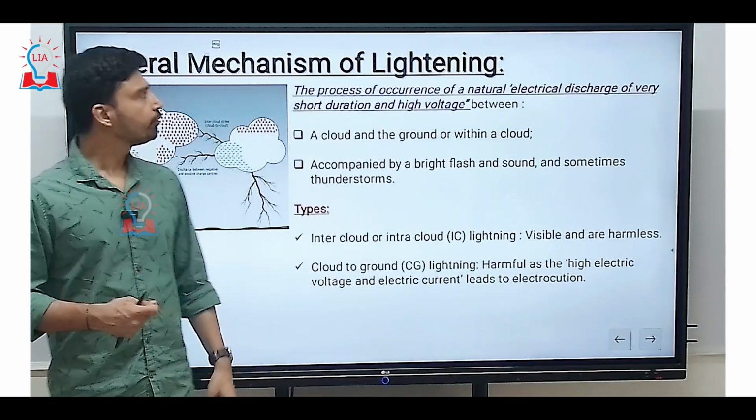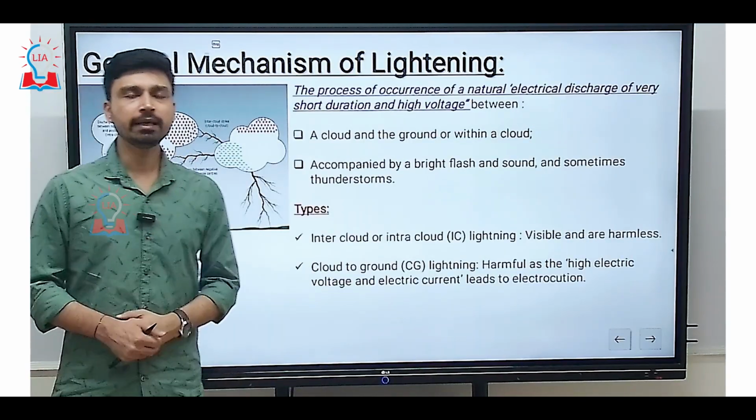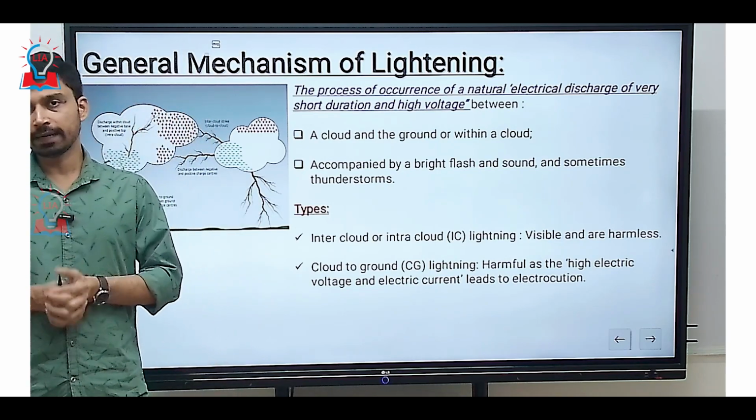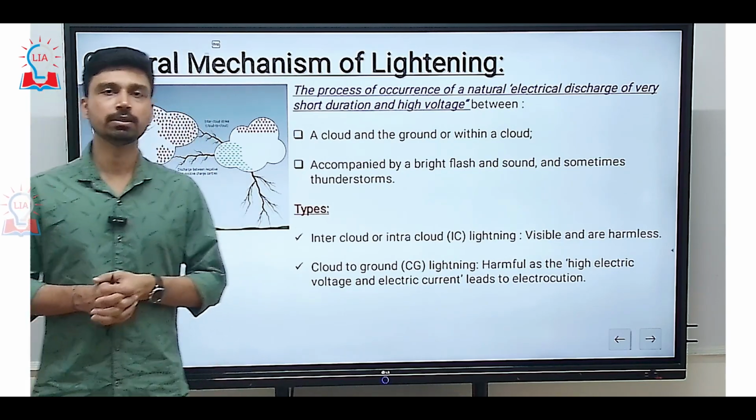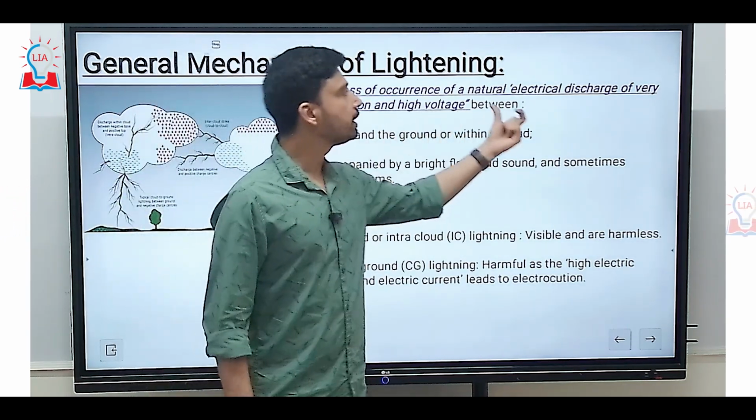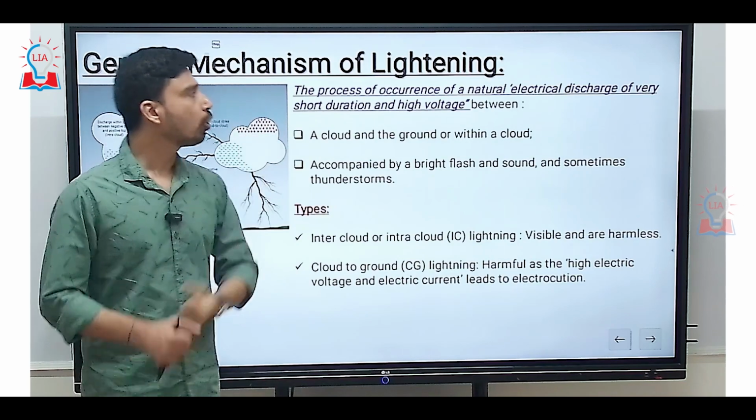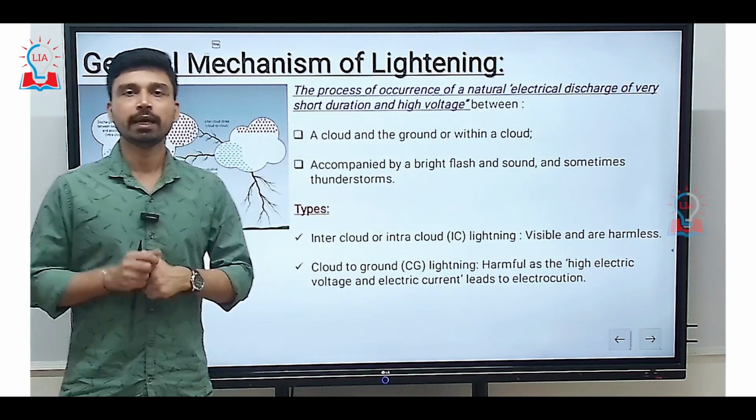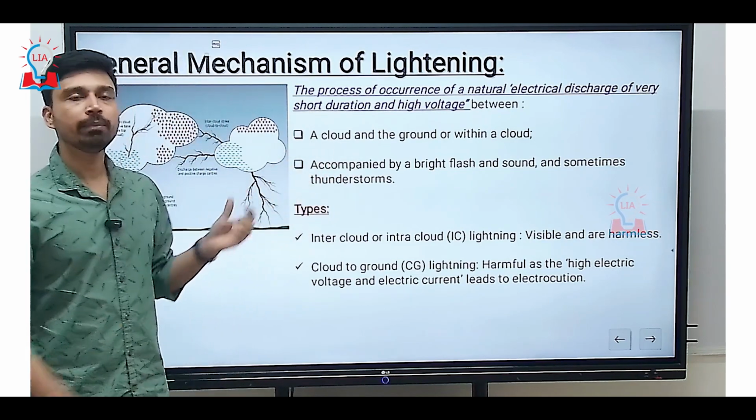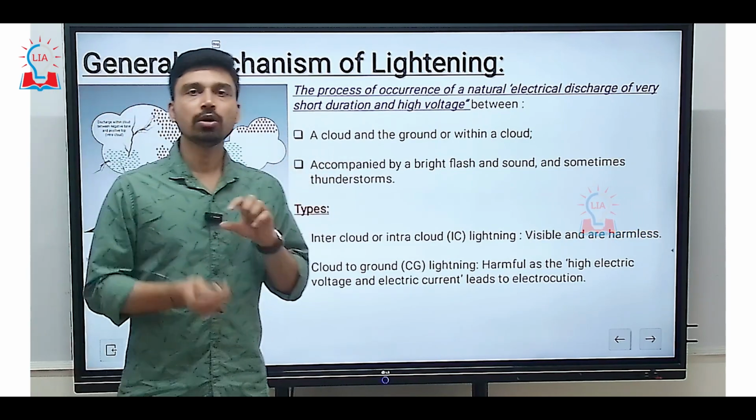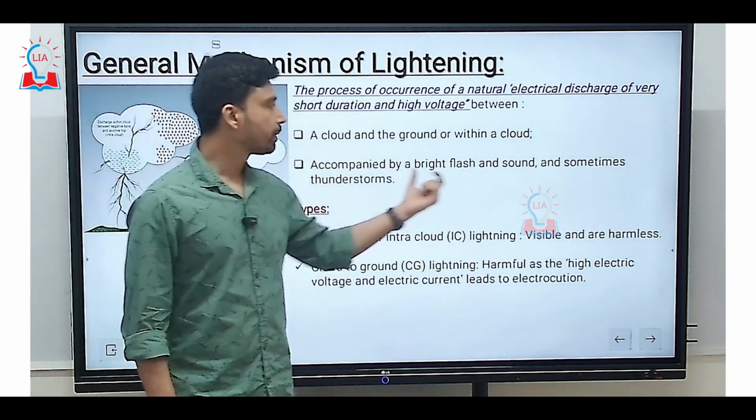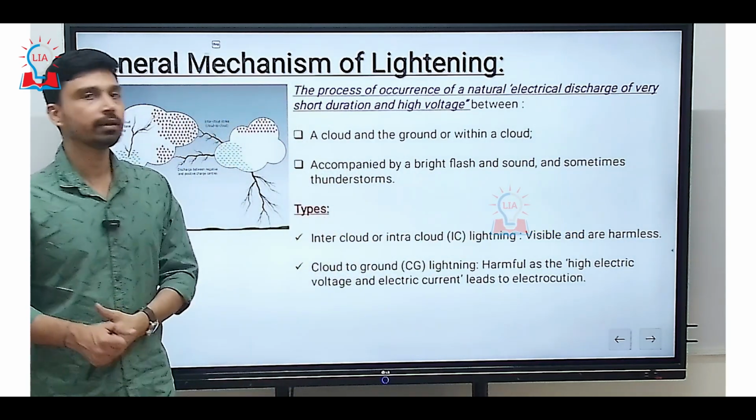However, overall, if you try to understand the general mechanism of lightning, it happens due to these particular reasons. First of all, what is lightning? In simple terms, lightning can be described as the occurrence of a natural electrical discharge of very short duration and high voltage. This discharge, or flow of electrons, can happen between a cloud and the ground, or within a cloud. Second, it is generally accompanied by a bright flash and sound, and sometimes thunderstorms.